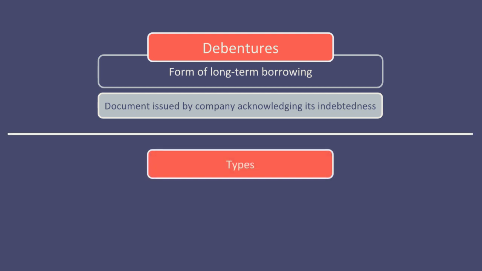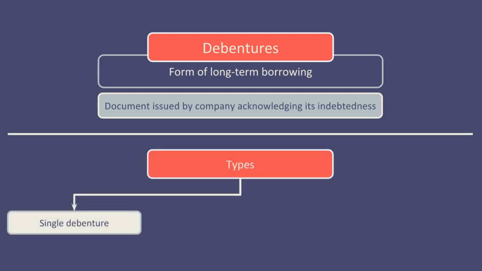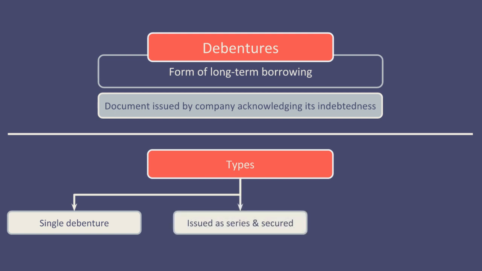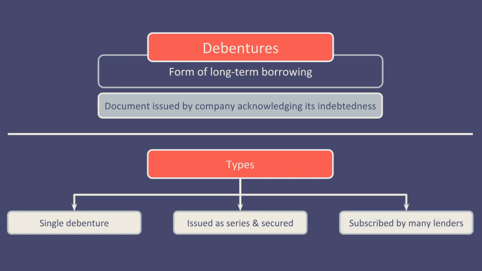The main types of debentures are a single debenture, so that would be when a company obtains a secured loan or overdraft facility. Debentures issued as a series and usually registered, so the mortgage is fixed. The debenture stock, which is subscribed to by a large number of lenders, so maybe a very big loan which has a number of parties going into it.